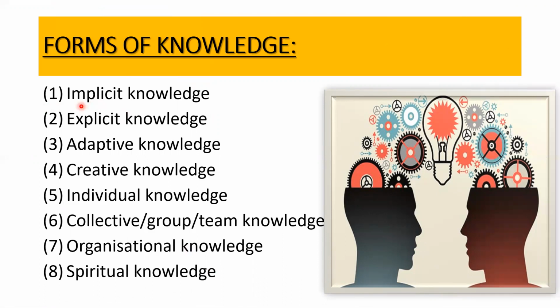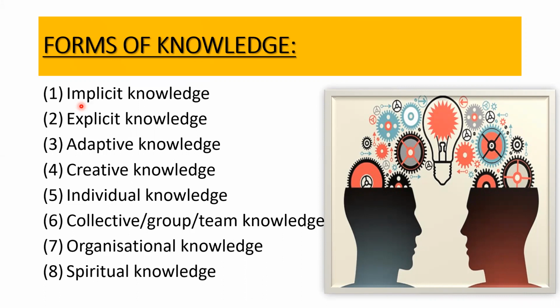It is basically the knowledge that a person gains from his experience. It could be personal experience, life experience, working life experience, but it is something that is intangible or invisible. You cannot see or touch that knowledge.